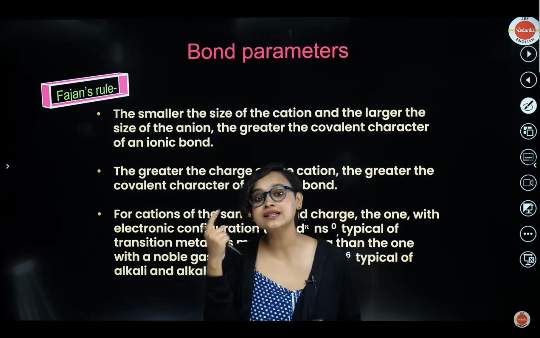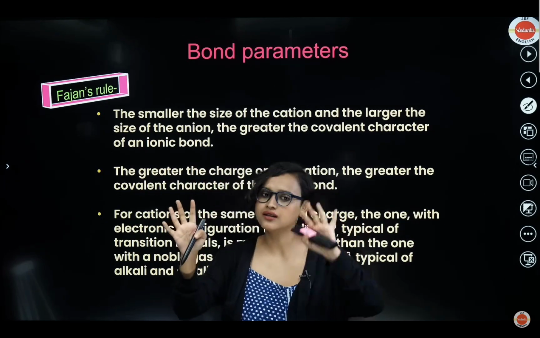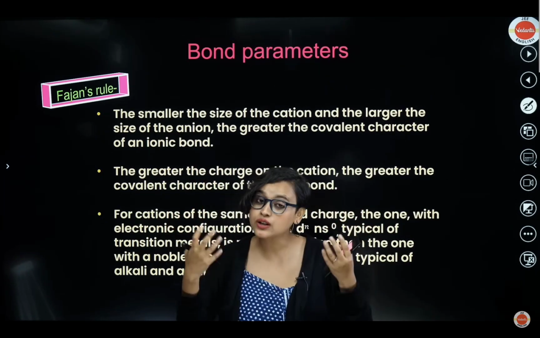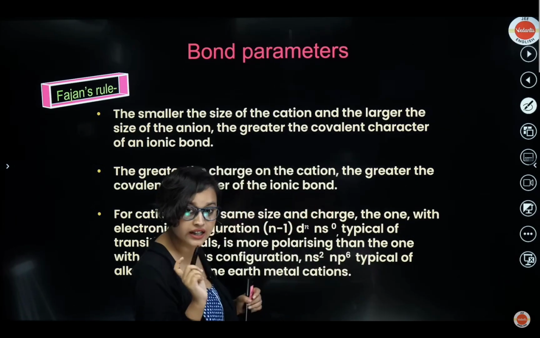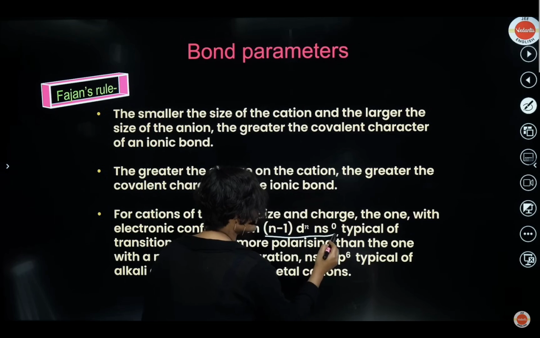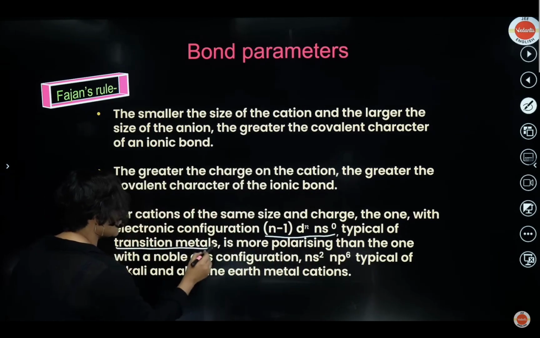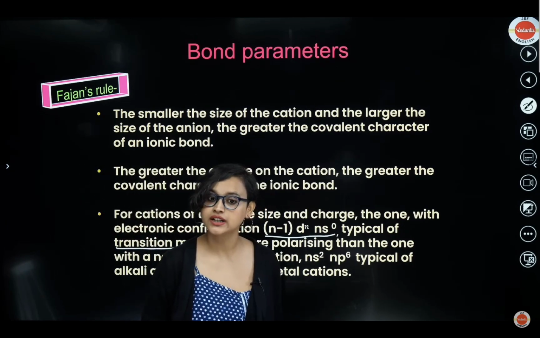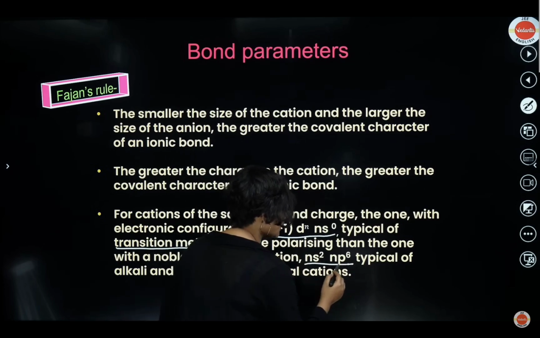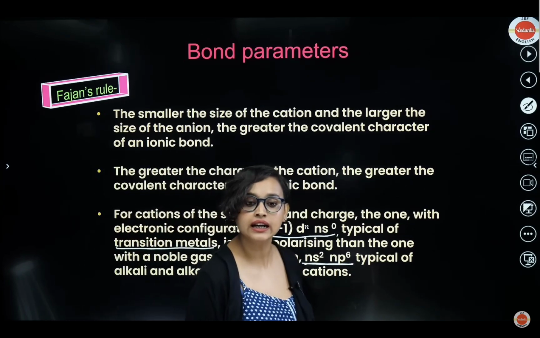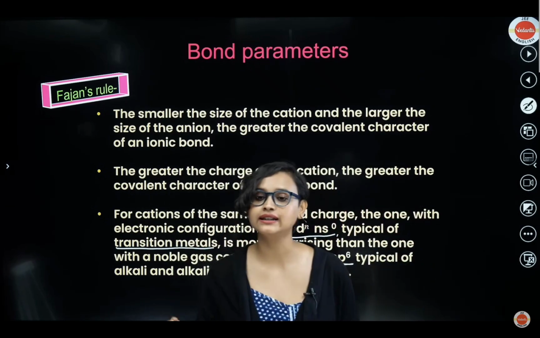And then for cations of the same size and charge, imagine that there is one cation, there is another cation. Same size, same charge, 2 plus, 2 plus. Now, which one will you consider more polarized? Which one do you think has more polarizing power? Which one will be able to polarize more? Now comes this line, understand this: the electronic configuration that has (n-1)d^0, that means it has to be a transition metal. If it is a transition metal, then the polarizing power will be more. But if it is an alkali or alkaline earth metal, for example ns2np6, then the polarizing power will be less than the transition metal.